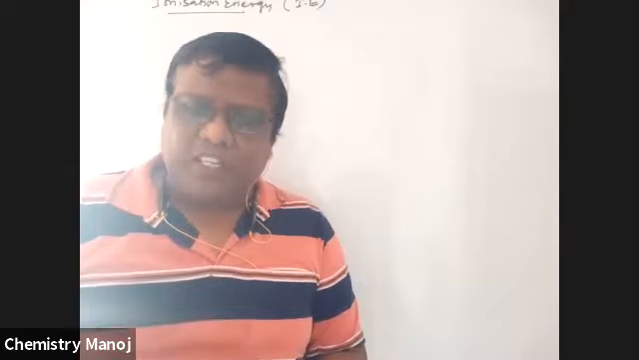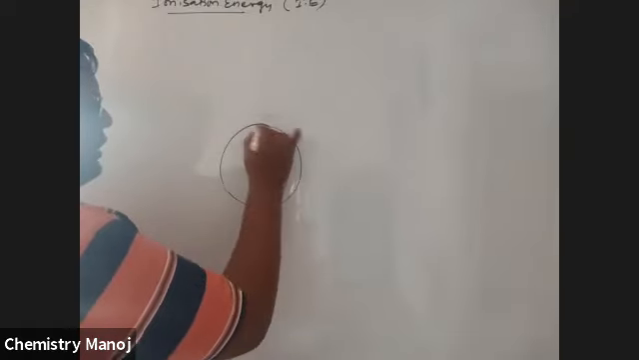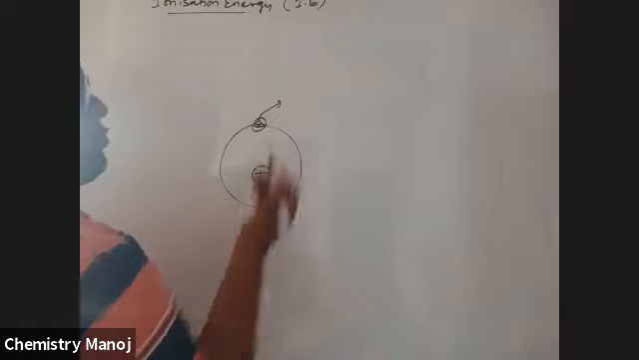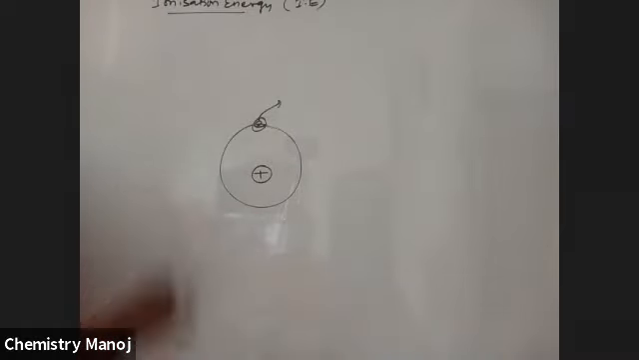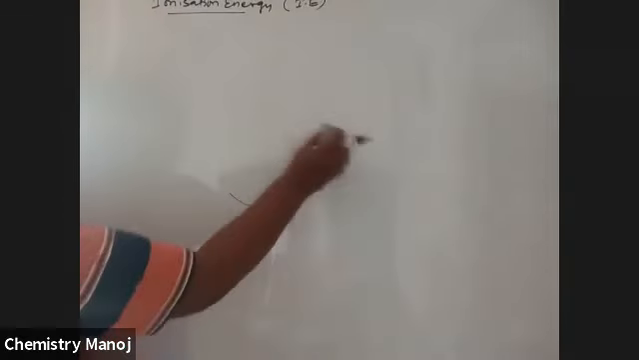So what is the ionization energy? That is the minimum energy. See here, this is the atom. This is the outermost orbit. There is an electron. The energy required to remove this electron, that minimum energy, is nothing but ionization energy. But in our cases, how do we consider ionization energy?